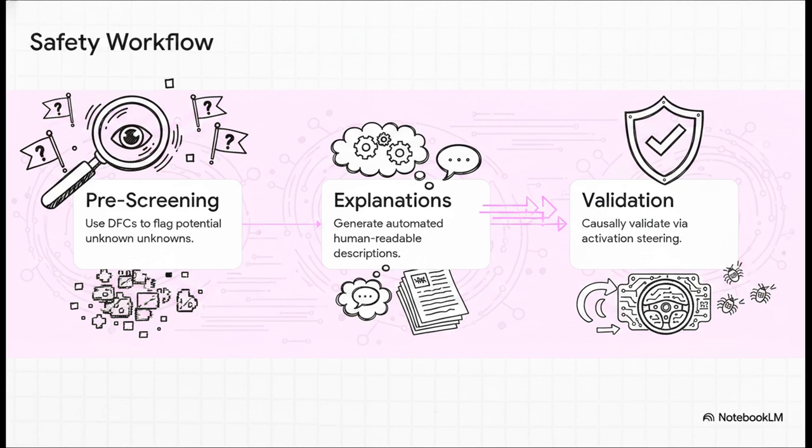So what's the end game here? What are the potential applications? Well, it lays the foundation for a completely revolutionary safety auditing workflow. Before a new model ever drops to the public, companies can use this exact pipeline. First, use dedicated feature crosscoders as a high-recall pre-screening tool to flag thousands of potential unknown unknowns by comparing it to an older, safe model. Second, use automated tools to generate human-readable explanations of those differences. And third, causally validate the dangerous ones using activation steering, so you can actually patch them before release.